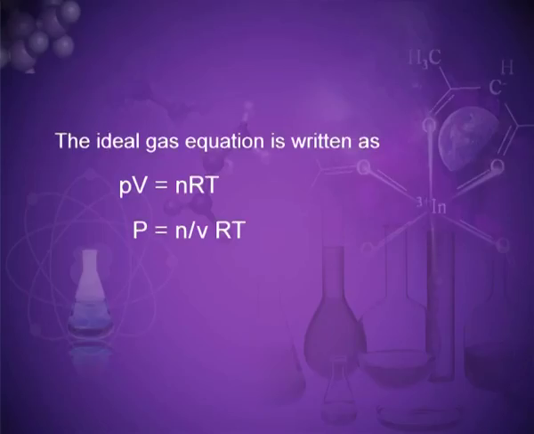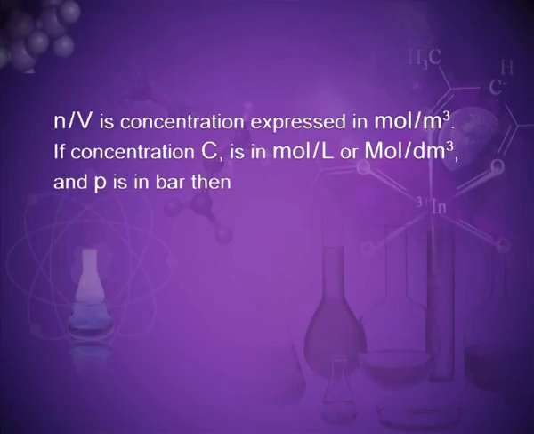The ideal gas equation is written as PV is equal to nRT, so P is equal to n by V times RT. Here P is the partial pressure in pascal, n is the number of moles of the gas, V is the volume in meter cube and T is the temperature in Kelvin. Therefore, n by V is concentration expressed in mole per meter cube.